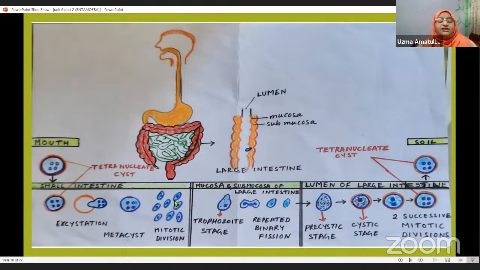So these eight amoebulae will again invade the wall of the mucosa and submucosa, and then they will grow in size, undergo development, and transform into the trophozoite stage. Now this is the life cycle from one man to another man. The host is man, only a single host. That is why it is called a monogenetic parasite.